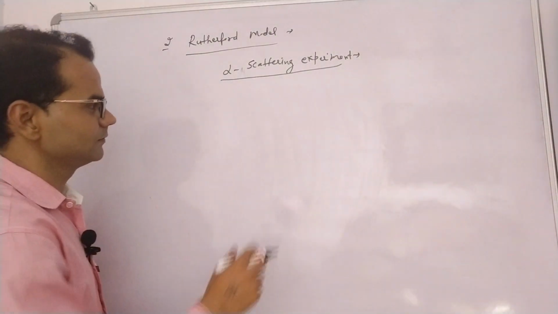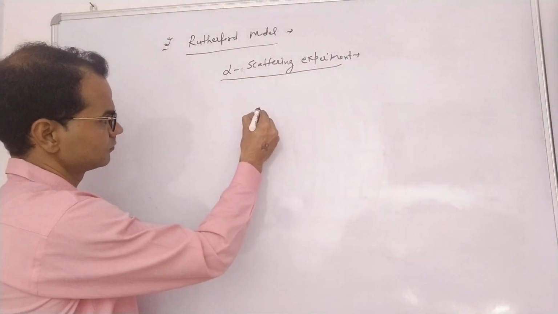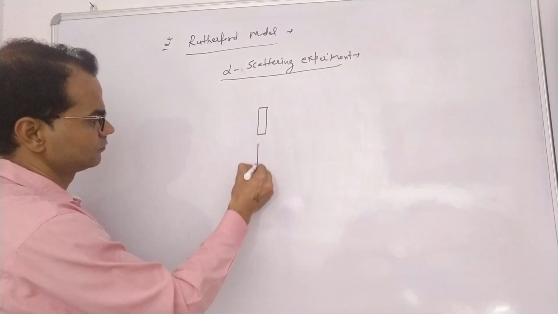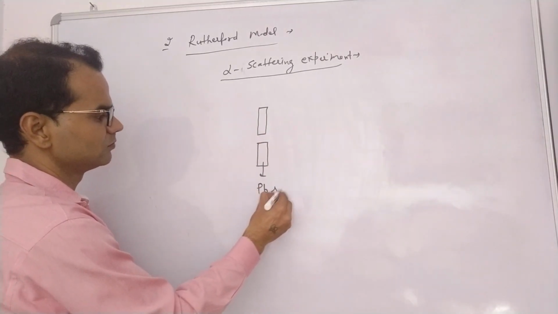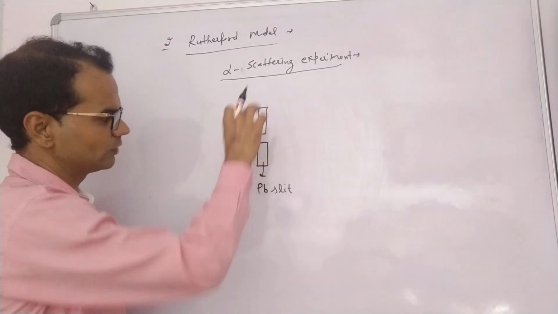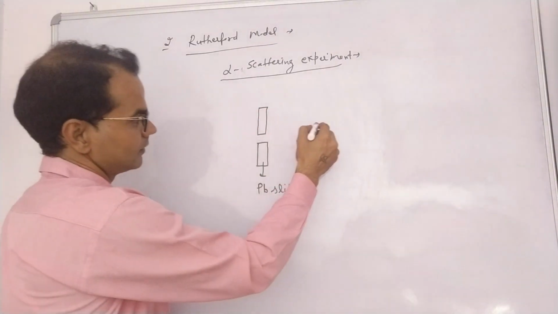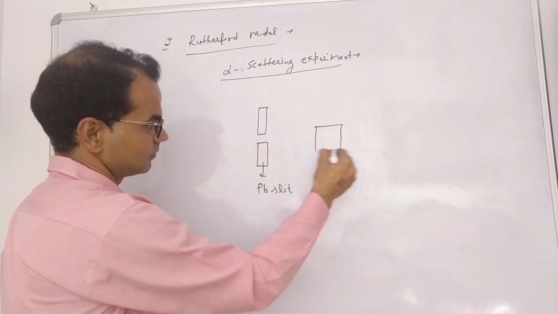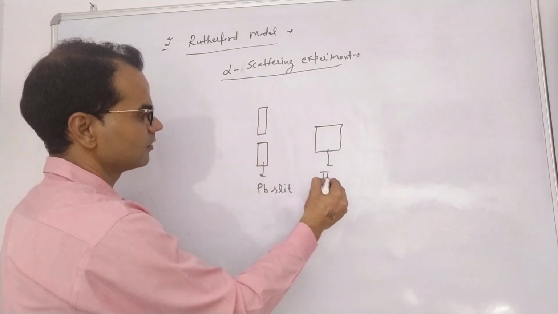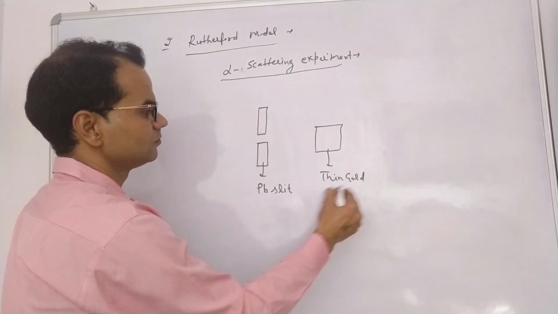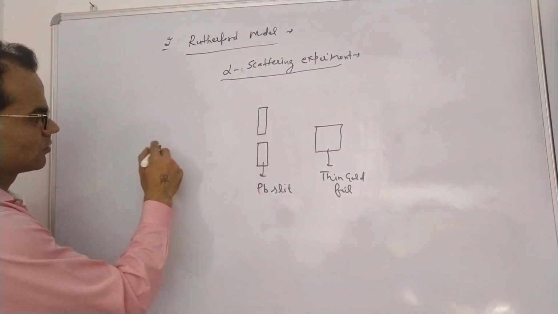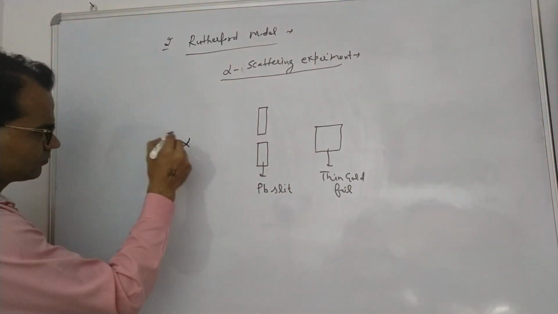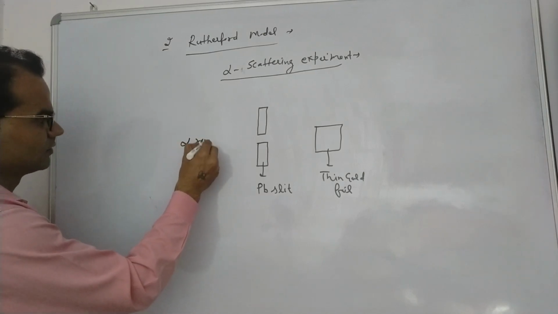How was the setup? This is a lead slit, a small aperture between two lead metals, and he took a thin gold foil, and a source of positive radiations, alpha rays.